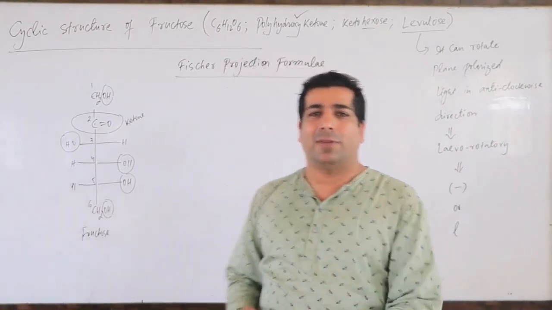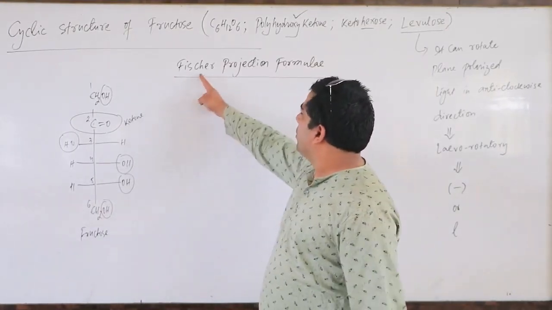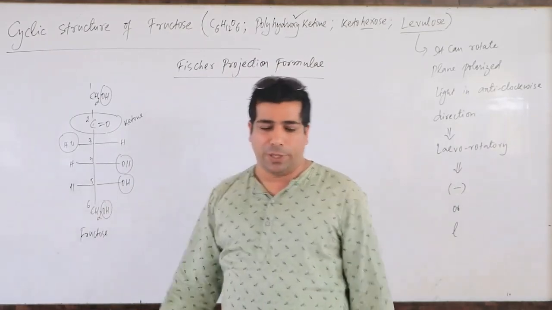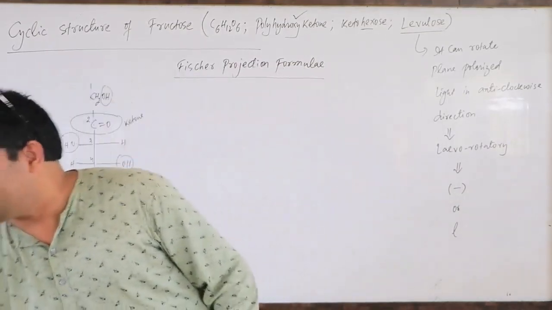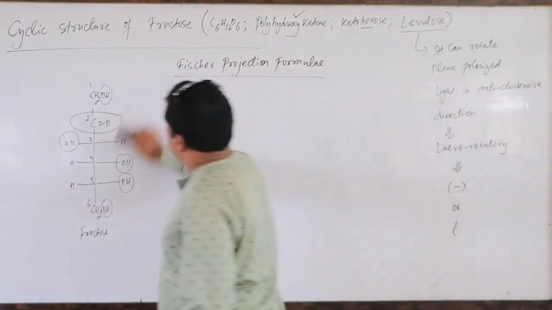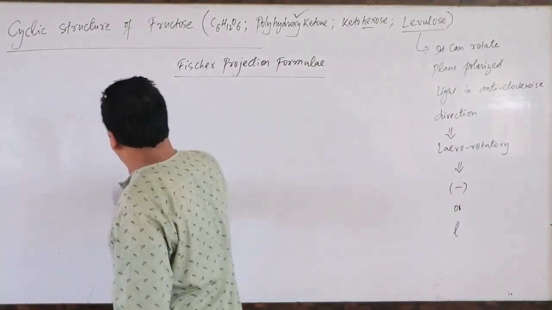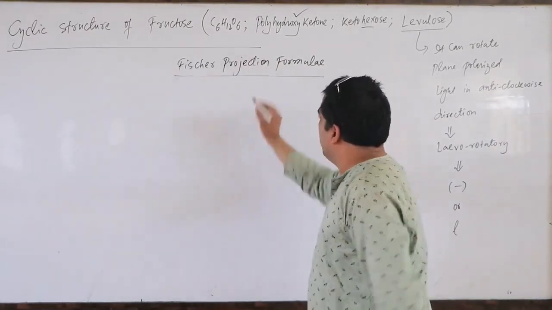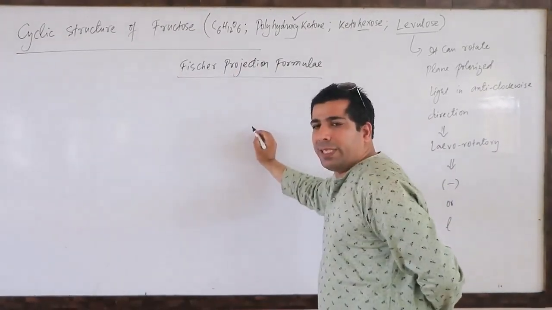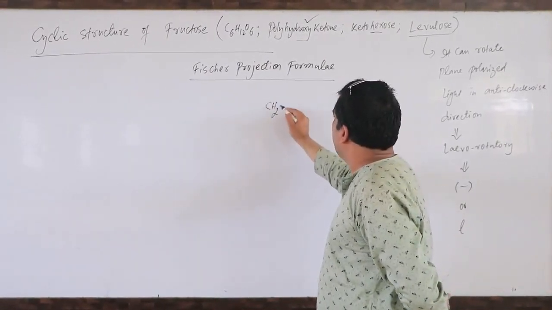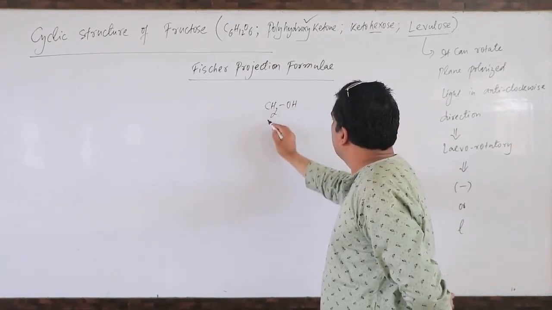So let us start our topic. Our topic is the Fischer projection formula for this fructose molecule. Correct? So let us get started. So let me start it here. Have a look. If I draw the fructose in this particular way, have a look first of all.